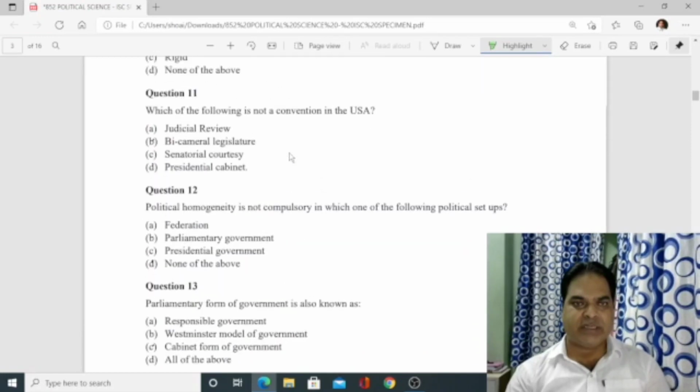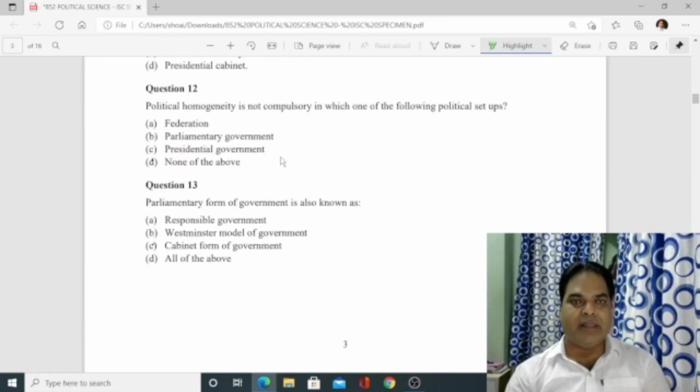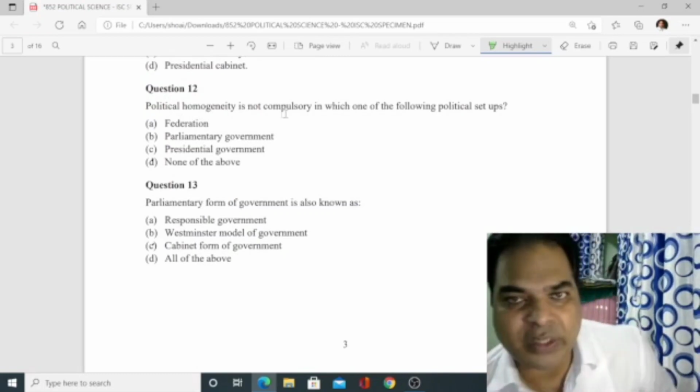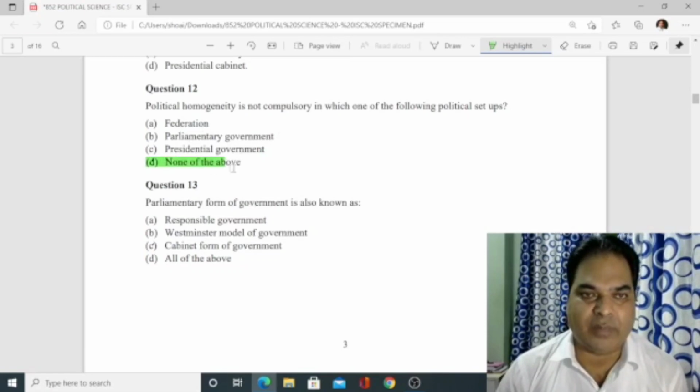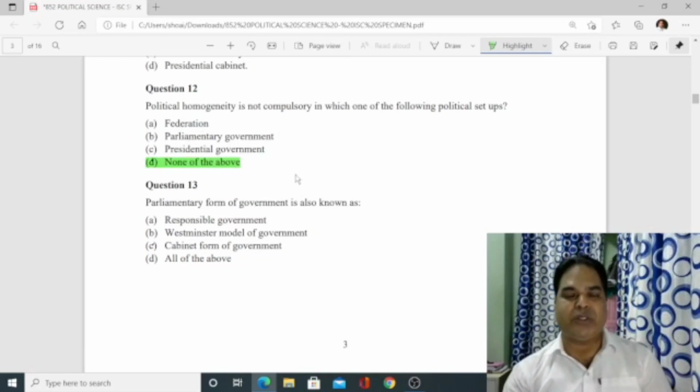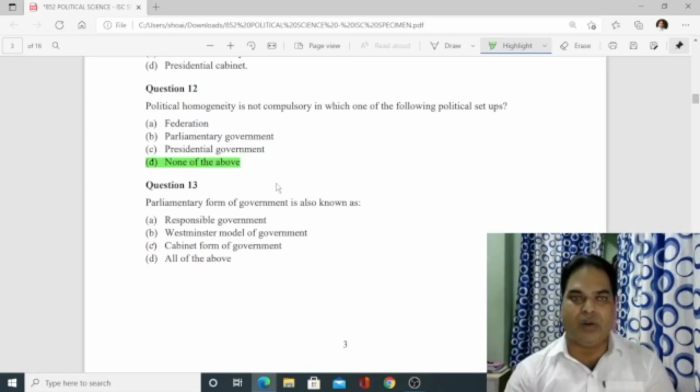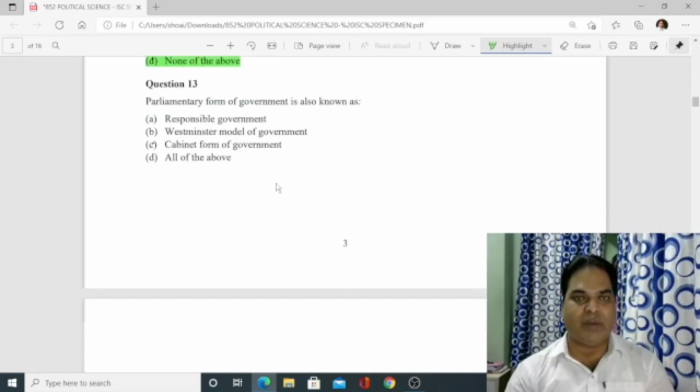Then the next one is question number 11. Which of the following is not a convention in USA? So B is the correct answer. Bicameral legislature is not a convention. Then number 12. Political homogeneity is not compulsory in which one of the following political setups? Federation, parliamentary, none of the above. It is to be there. Political homogeneity is to be there with all the three, A, B and C. So none of the above.